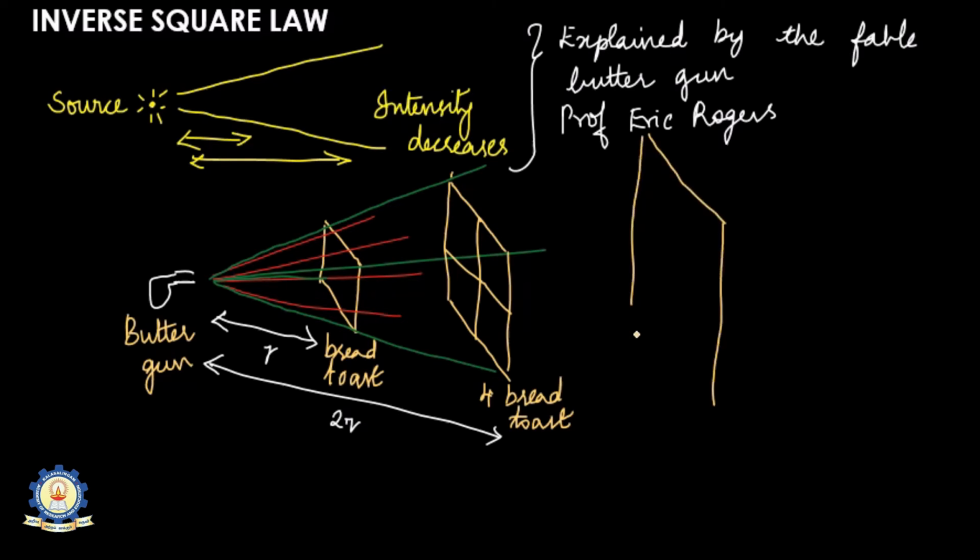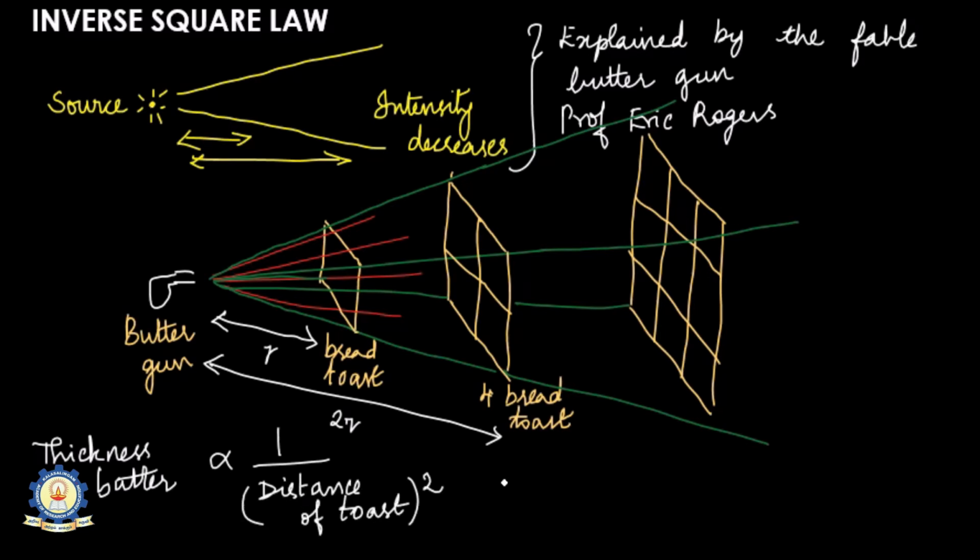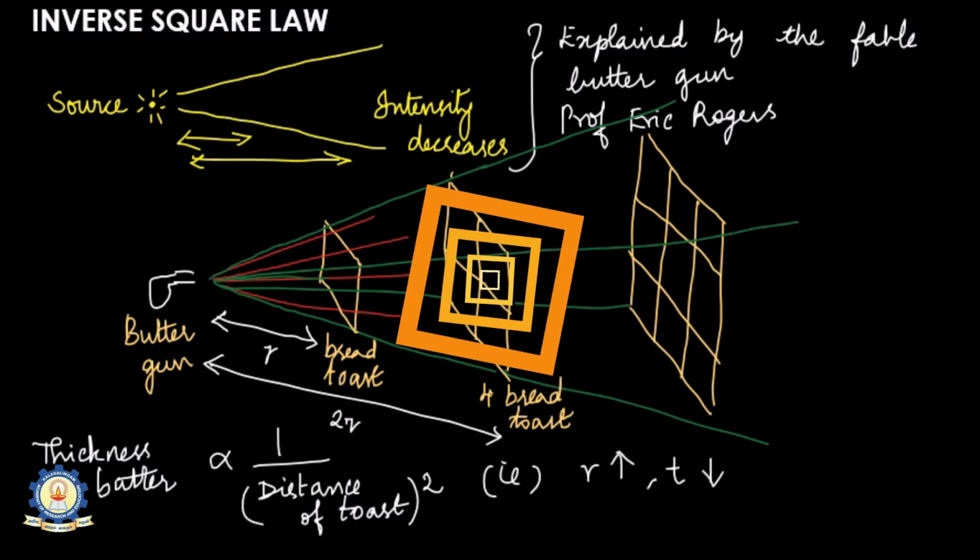Extending the idea, at triple the distance, you can arrange 3 toasts by 3 toasts to fit within the spray lines, for 9 total toasts, and you get 1 by 9th the thickness of butter, for economy treatment. So the conclusion is that the thickness of the butter is inversely proportional to the square of the distance of the toast. That is, as the distance increases, the thickness of the butter decreases. So this is the inverse relationship. The same can be applied in Coulomb's law as well as in Newton's law of gravitation.